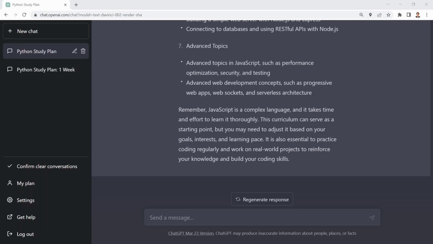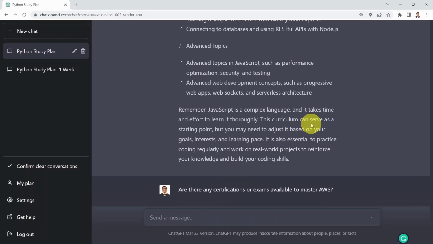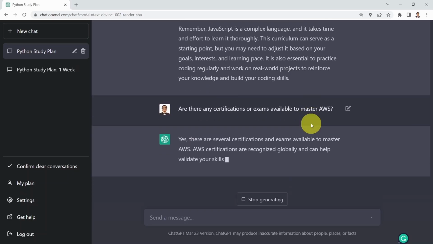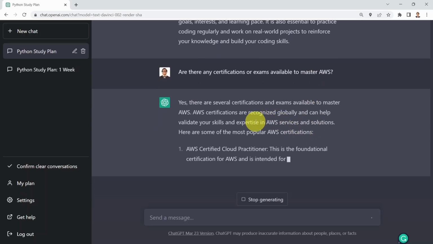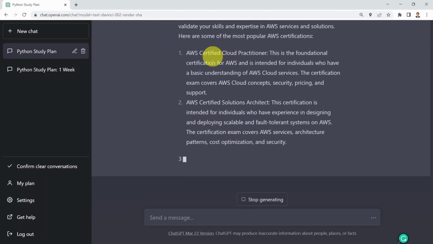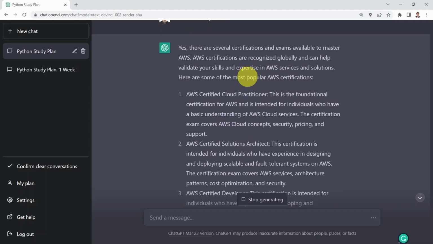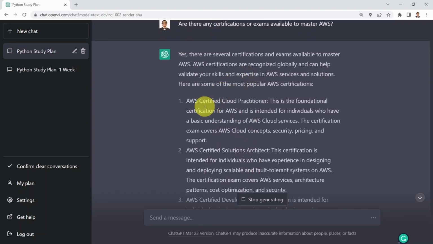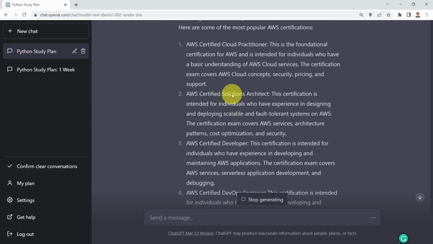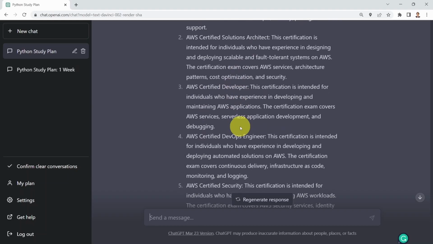Well, what if you'd like to explore certifications or exams? Let's assume that you're interested in learning about AWS, or Amazon Web Services. You can go ahead and ask ChatGPT, are there any certificates or exams available to master AWS? It's going to tell you yes, there are several certifications. And these are actually pretty accurate. Again, I confirmed all this information before. So AWS Certified Cloud Practitioner, that's one of them. There is a Solutions Architect as well. There is also AWS Certified Developer and AWS Certified DevOps Engineer.